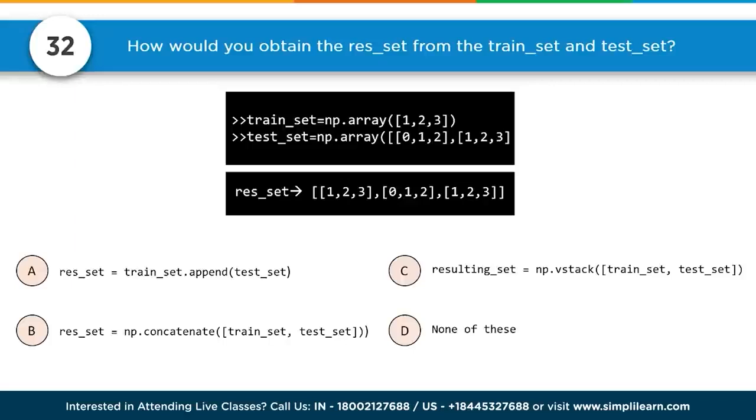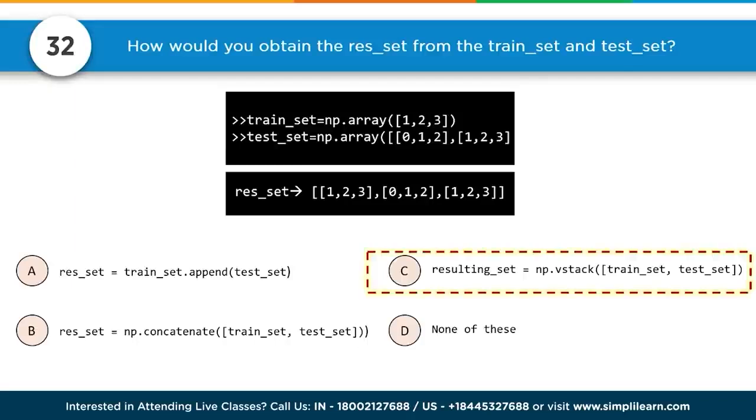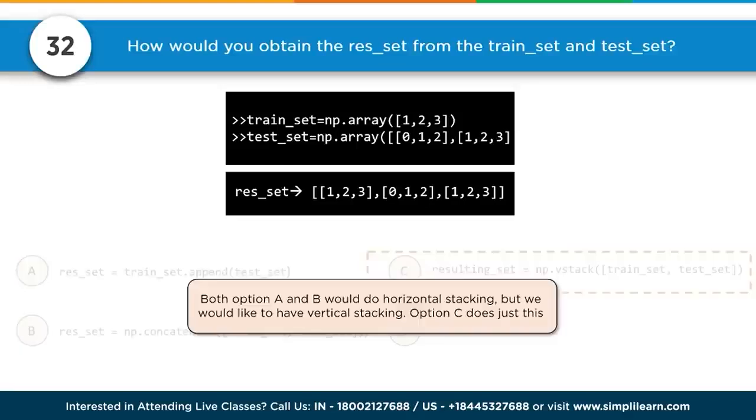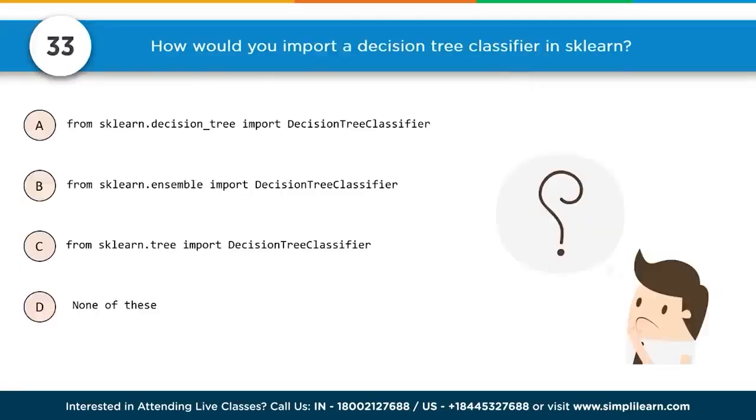V stands for vertical versus hstack, which is horizontal. If we do a vstack, we can simply do train set comma test set and stack them together. So we have C, resulting set equals np.vstack train set, test set. Both option A and B would do horizontal stacking, but we would like to have the vertical stacking. Option C does this. Again, you could add the axes in and use concatenate to stack it the correct way.